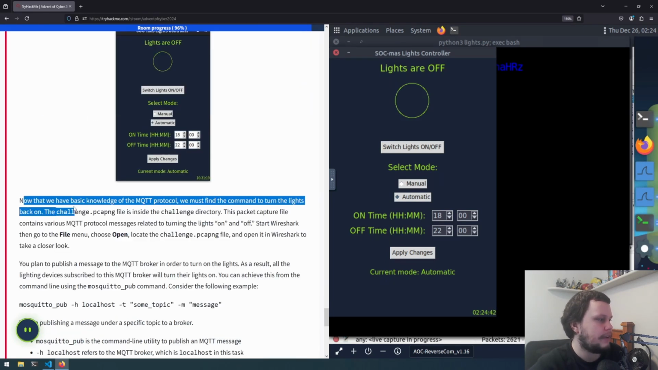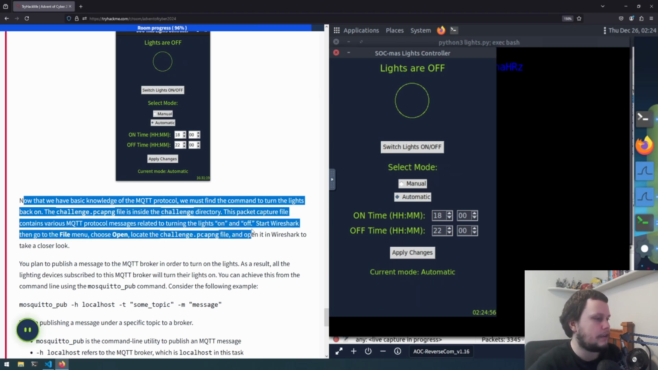on. So now that we have basic knowledge of the MQTT protocol, we must find the command to turn the lights back on. The challenge.pcap file is also inside the challenge directory. This packet capture file contains various MQTT protocol messages related to turning the lights on and off. Start Wireshark, then go to the file, choose open, locate the file, and open it.